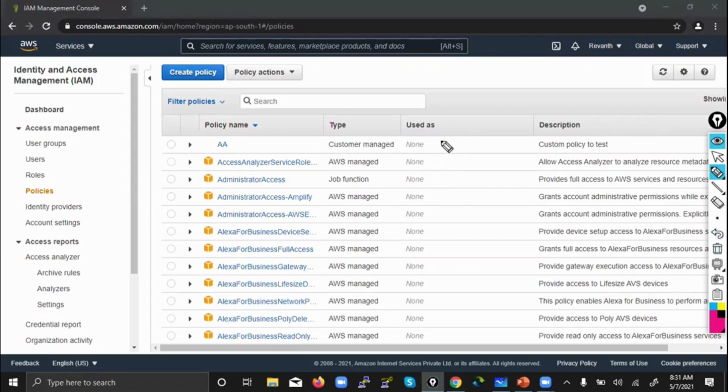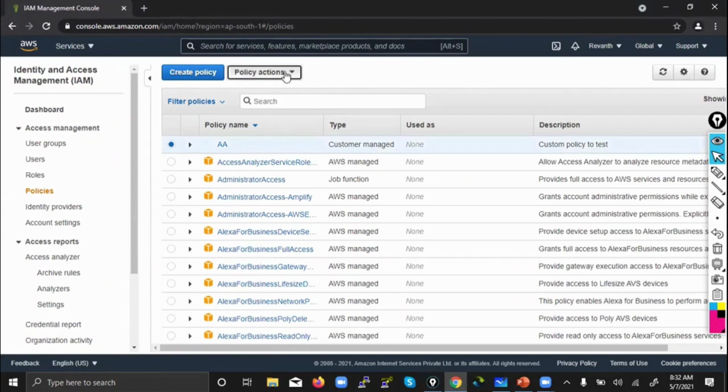Previously, what was there here in the bracket? 1. Who is that 1? Nothing but your user, the test user to whom you attached. But now you deleted the user, that's why it became none. So now you understand the difference between inline policy, custom policy and AWS managed policy, and which scenarios you use which one. Now at any time, if you want, you can delete the custom policy.